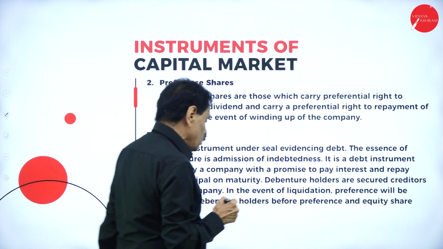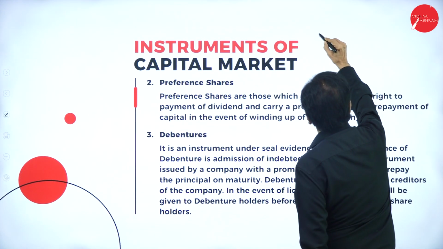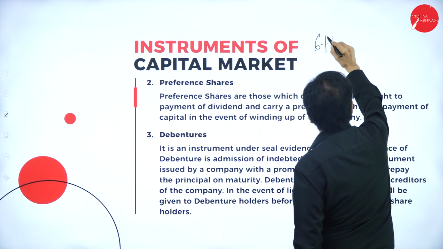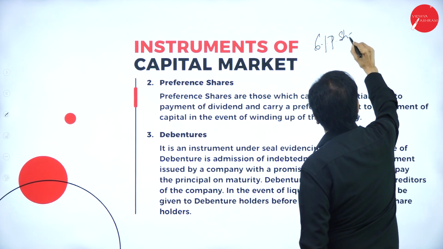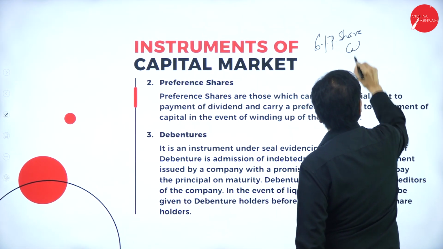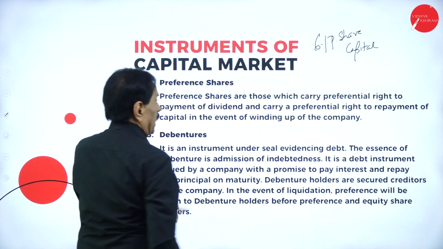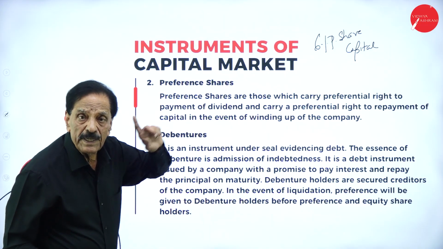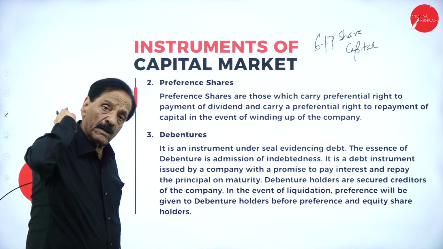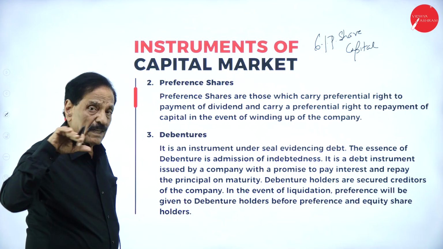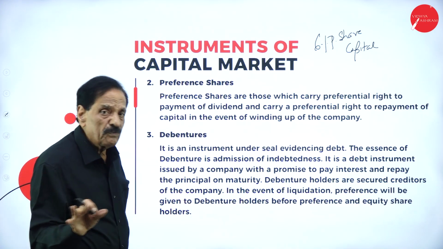Always we say it like this: 6% preference share capital. You mean to say that preference share capital gets a 6% rate of dividend. The rate of dividend is already prefixed. Regarding the equity share, dividend is not fixed.